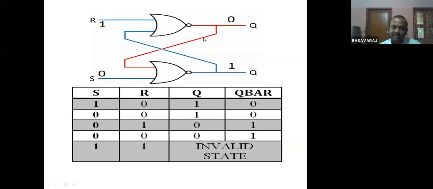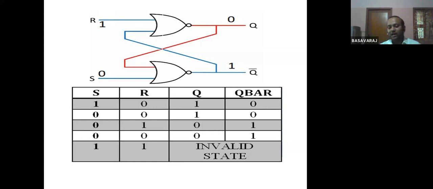This particular 0 is given as the input to the second NOR gate. 0 and 0. If both inputs are 0, the output will become 1. So it's a reset condition. Q has become 0. Always remember, if the output Q has become 1, it's in a set condition. If the output Q has become 0, it is a reset condition.